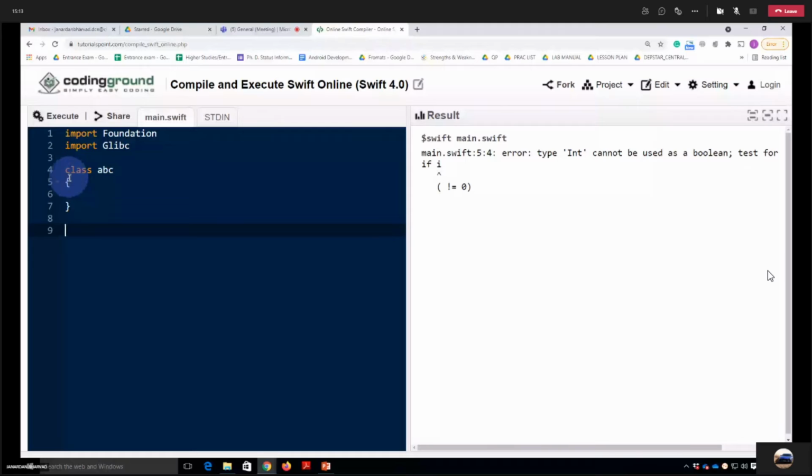And if you don't know how to write comments, it's the same as in the C programming language. For a multi-line comment, it's slash and star, then star and slash. For a single line, it's a double slash. For defining a function, you need to use the keyword func, then the function name, and after that the parameters you want to pass.